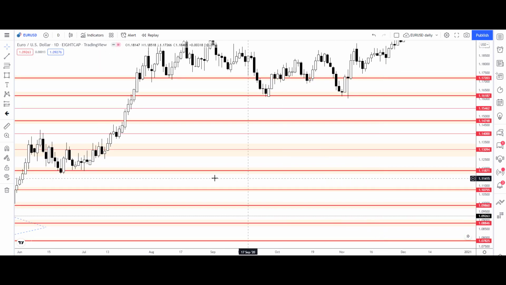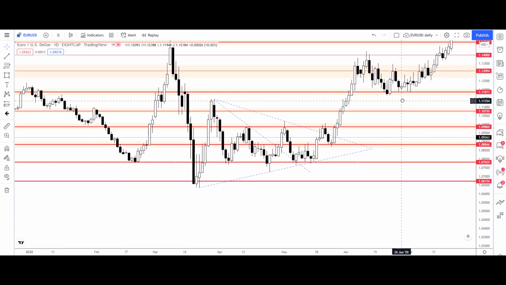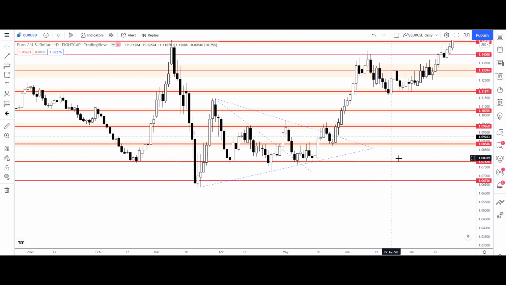Just a minute. Here it is. This is the support level that has held the price from falling down.